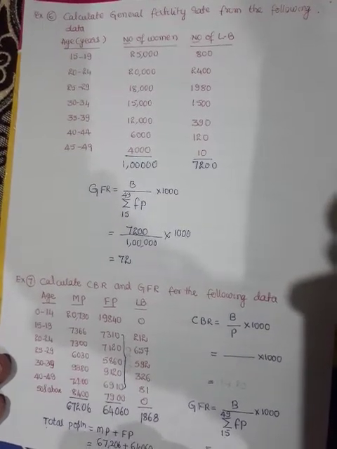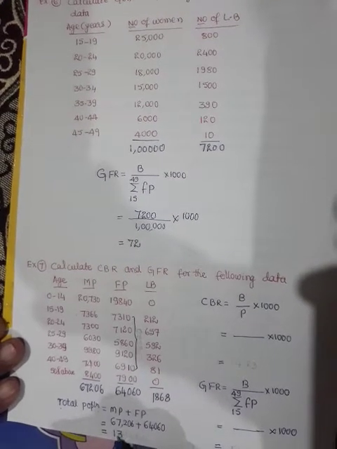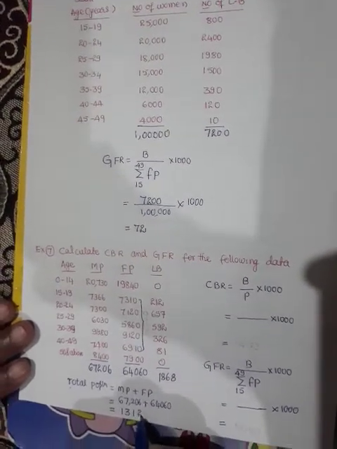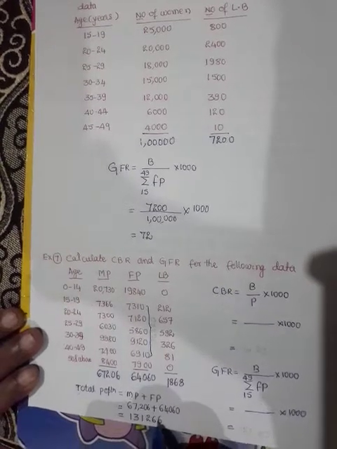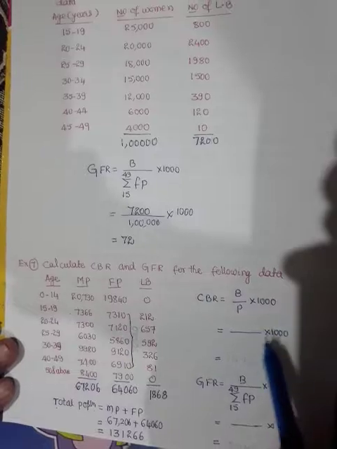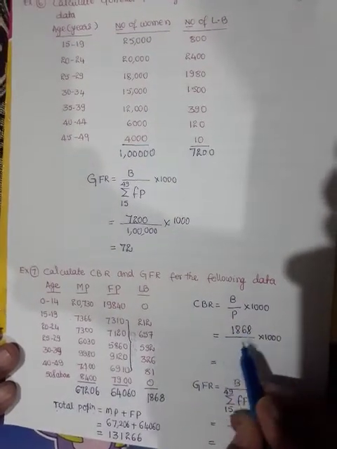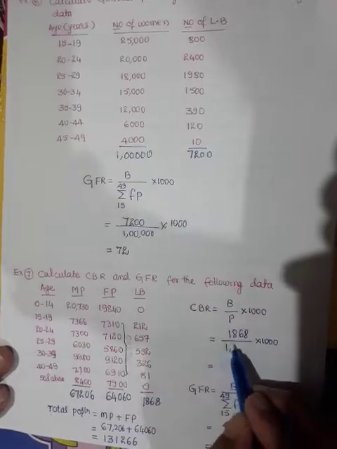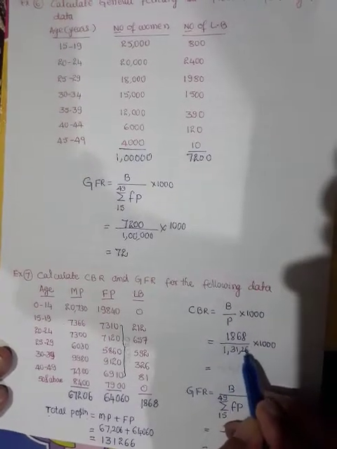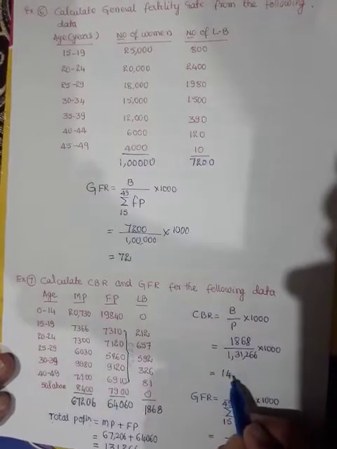If you add these, you will get total population 1,31,266. Now CBR is equal to B divided by P into 1000: 1868 divided by 1,31,266 into 1000. If you simplify, you will get 14.23.